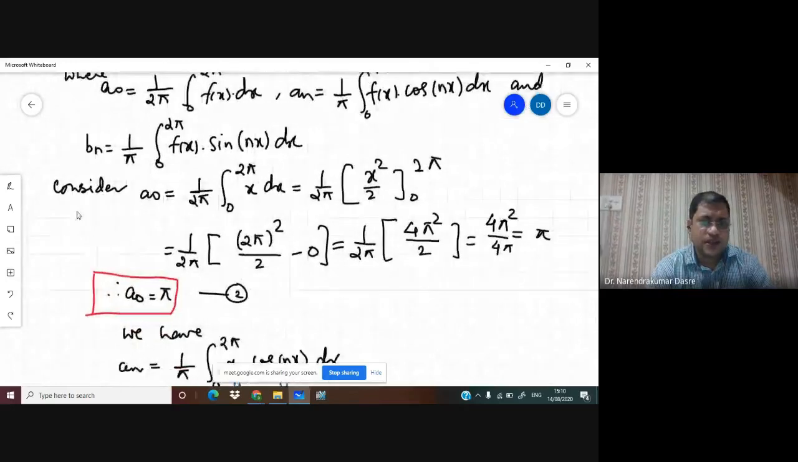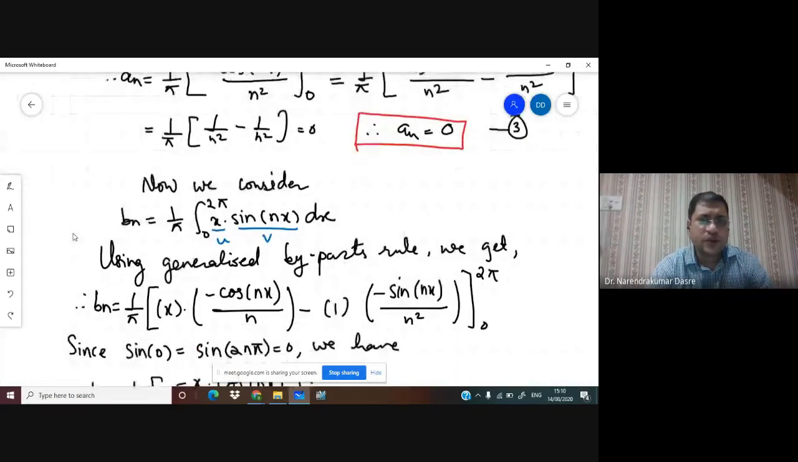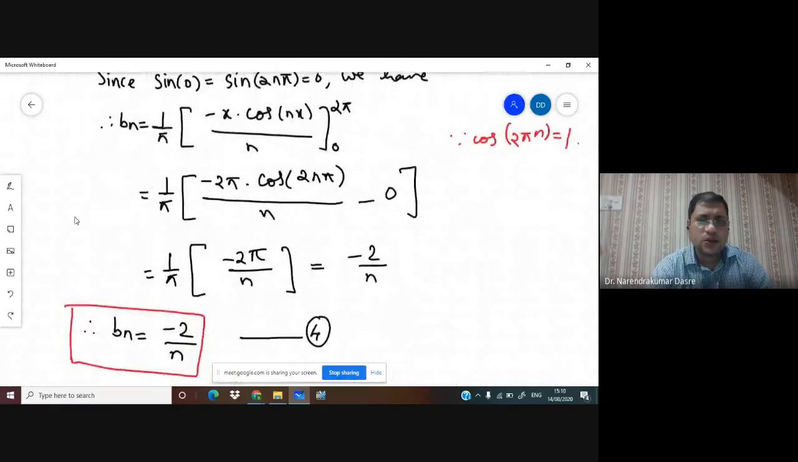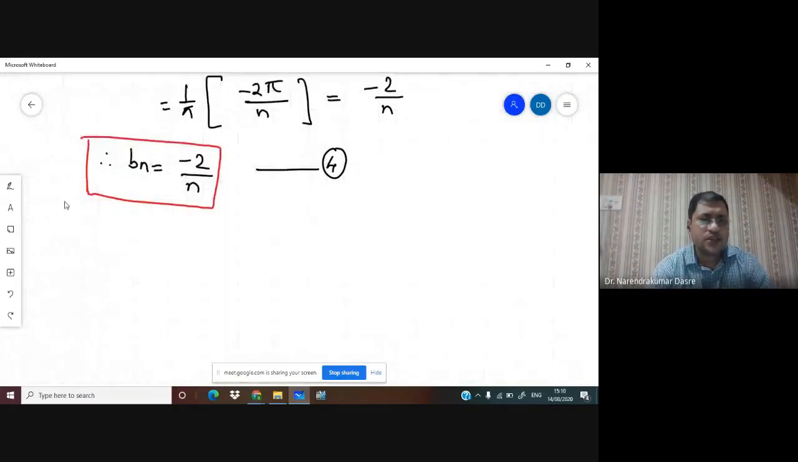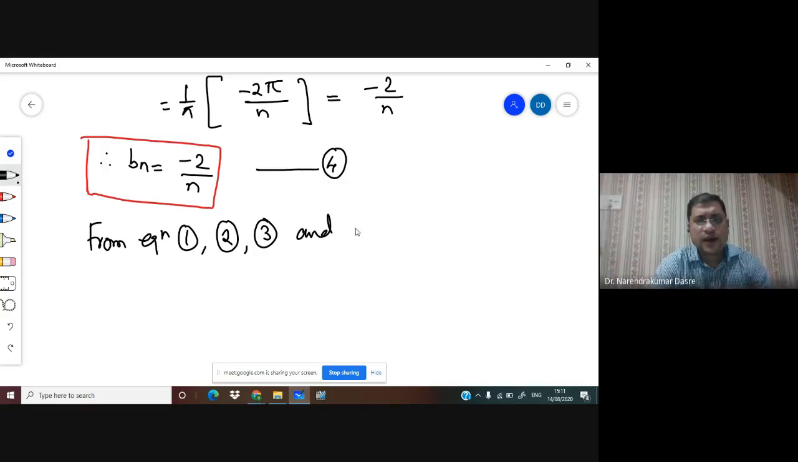Okay, so this way we are able to get the expansion for the function x is equal to pi minus twice summation n running from 1 to infinity 1 by n, and we'll have here sine of nx. So this is the Fourier series for the function x. So this way we are able to get the expansion of the Fourier series.